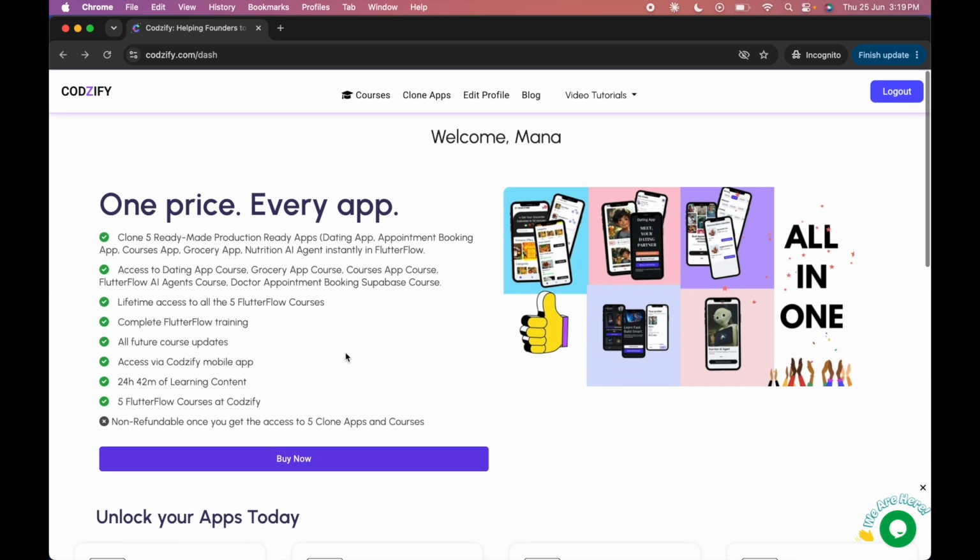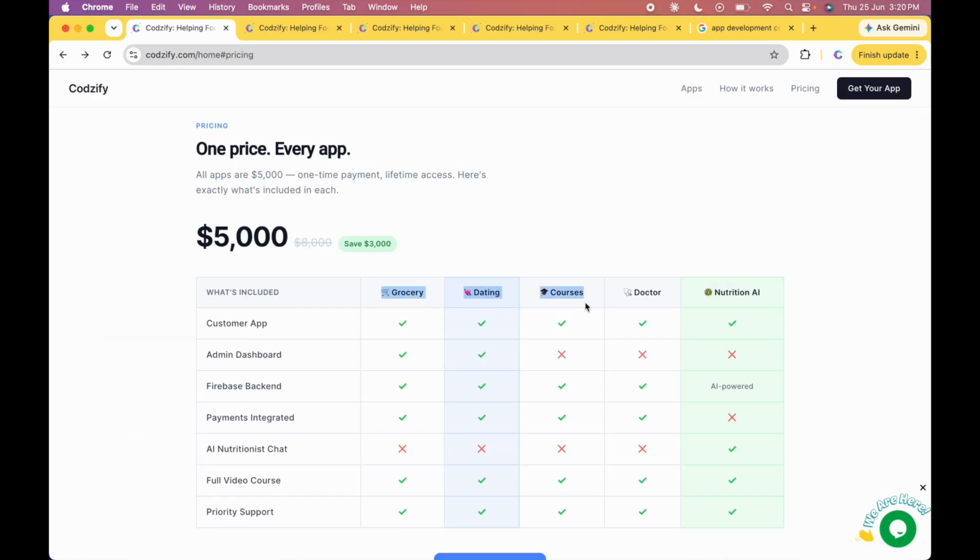I hope I have mentioned everything you need. Apart from these 5 apps, what other apps do you want me to build, so that I can include them maybe in the same package, or we will create something else. So if you want enterprise type apps or CRM solutions, let me know in the comment section. I will definitely work on it and include that in this platform.